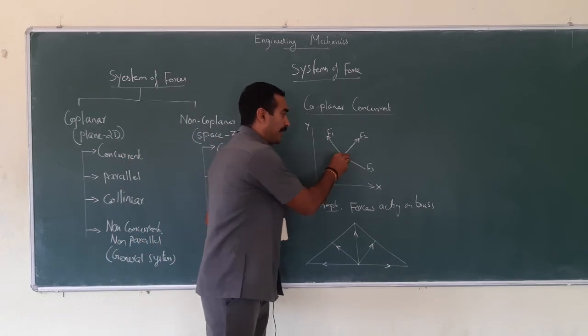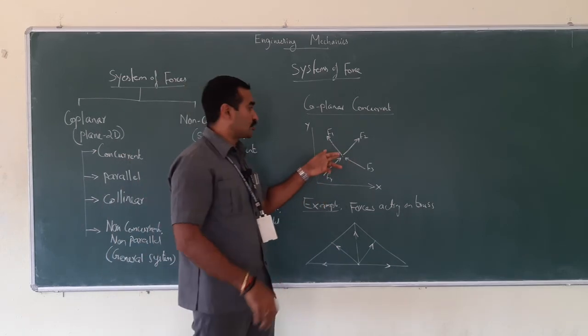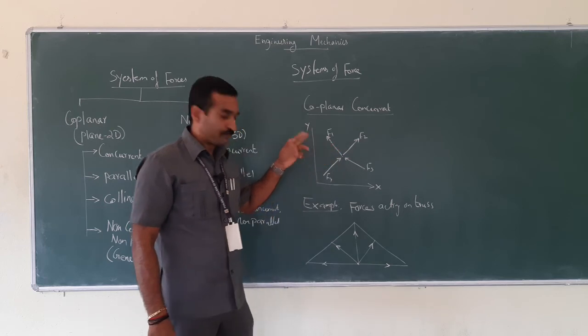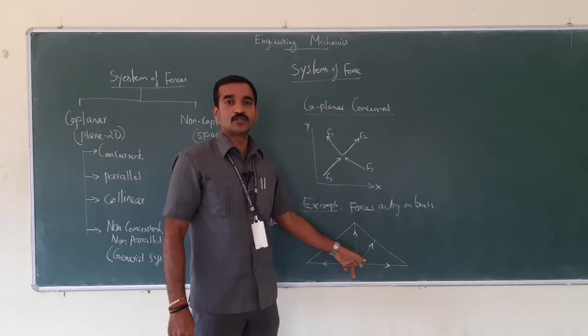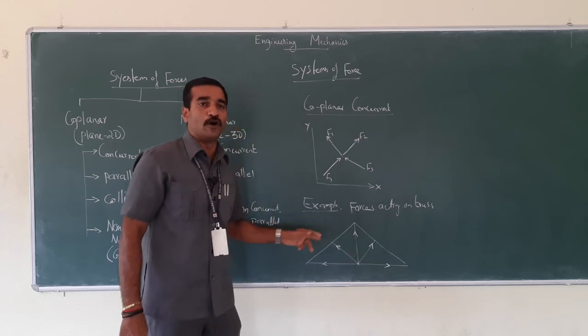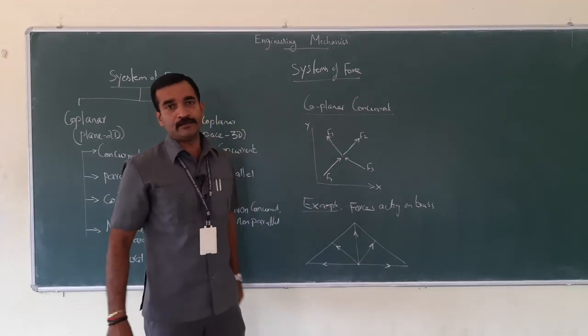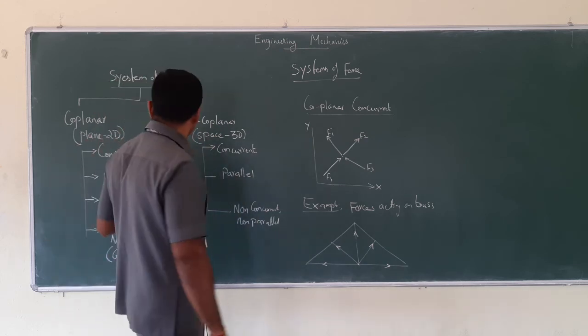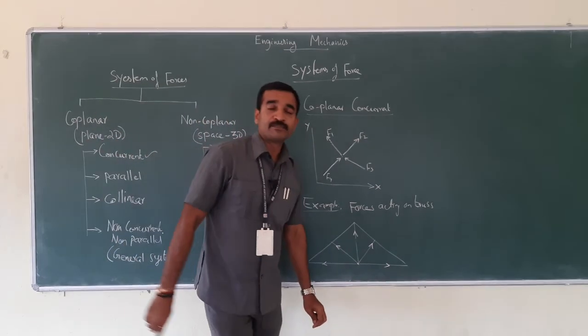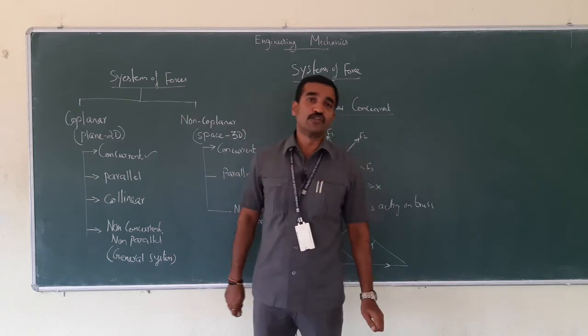So look at here. This is the point where all the forces are meeting at the same point. Look at here in the example. All the forces are meeting at the same point. So this is the apt example for coplanar concurrent forces, right? So the concurrent is over. Let me just explain about parallel. That is coplanar parallel forces.